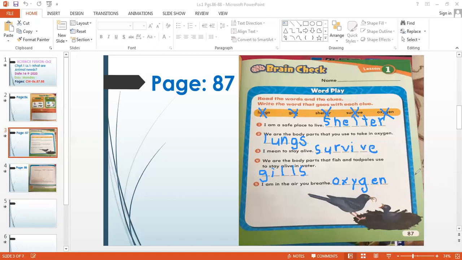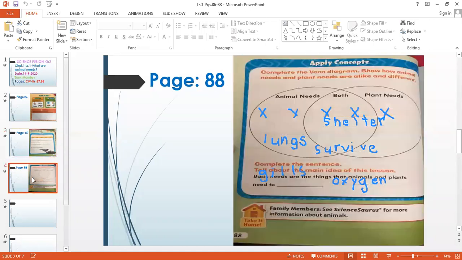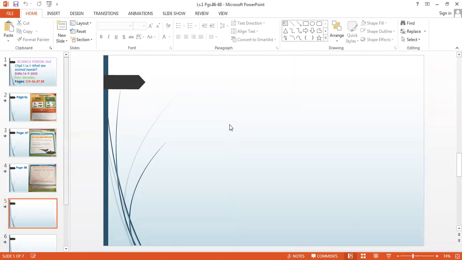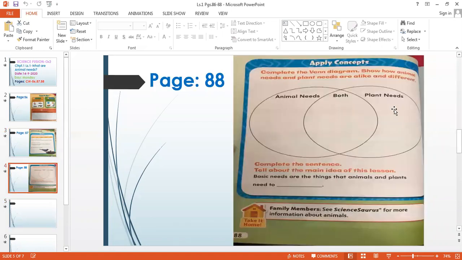So let's move on to the next page, page number 88. On page 88, we have to complete the Venn diagram, showing how animal needs and plant needs are alike and different. We are going to give one example of an animal need and one plant need and what they both need.